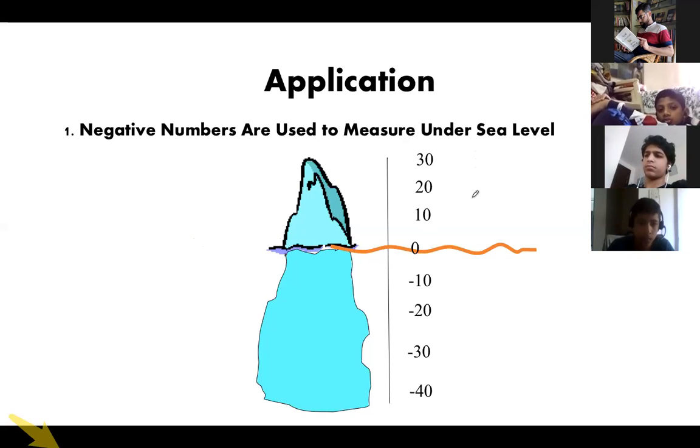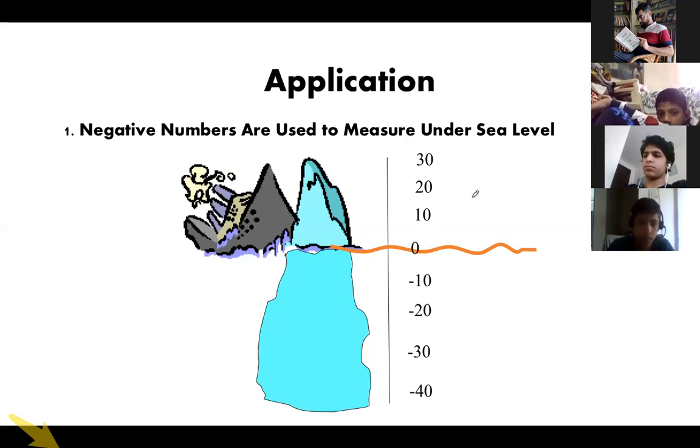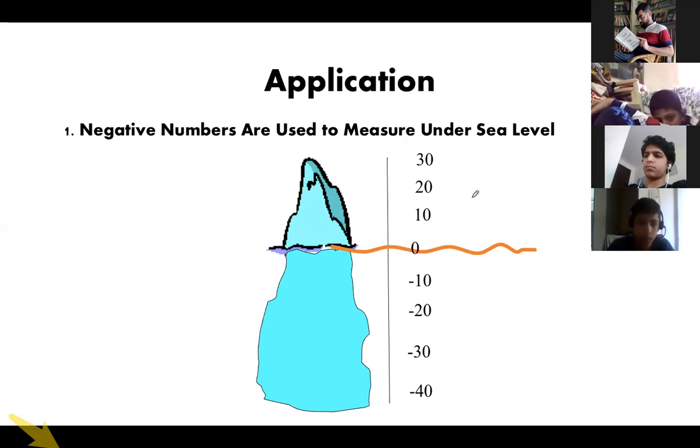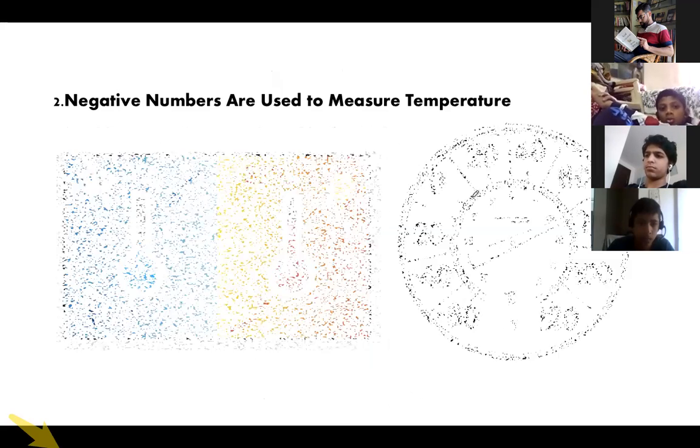Okay, understood this? So positive and negative. If you're going down, you will get a negative number, negative value. Going up, it will be a positive number. Now next thing is, where else do you find a negative number?